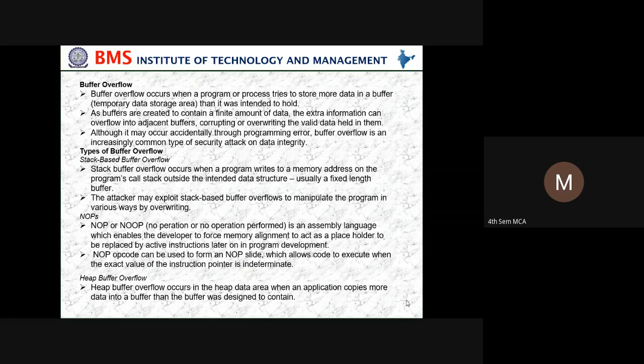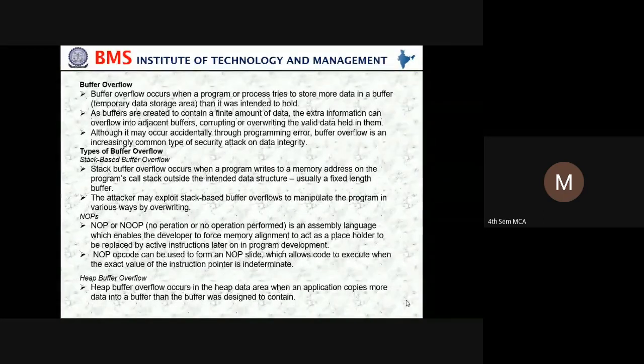Although it may occur accidentally through programming error, buffer overflow is an increasingly common type of security attack on data integrity.